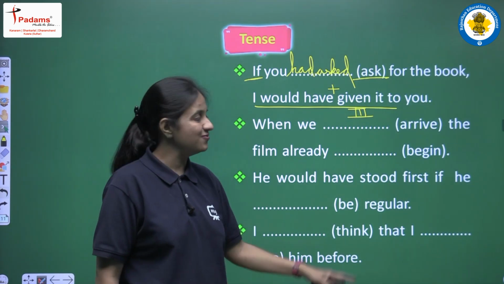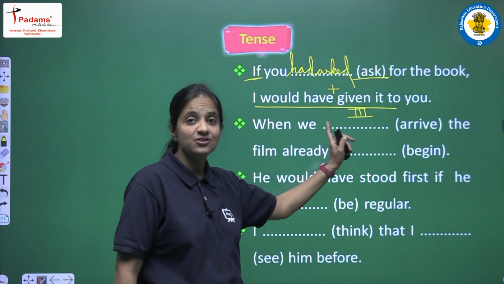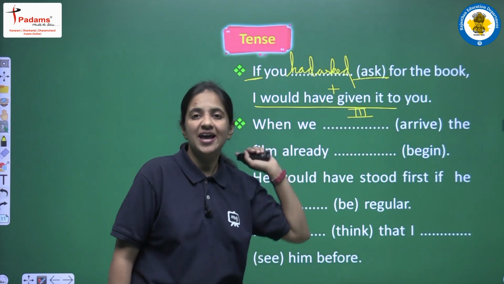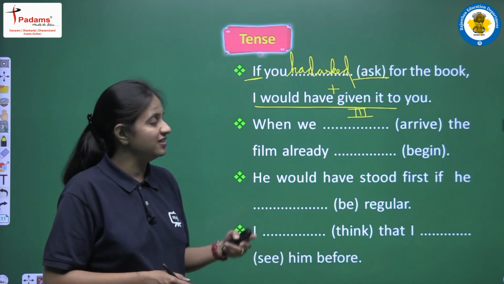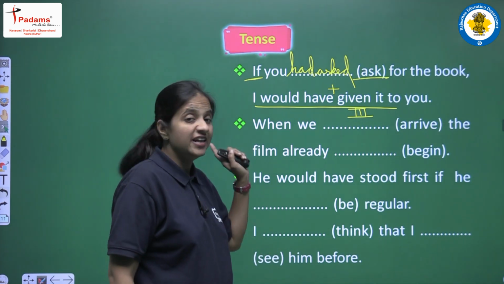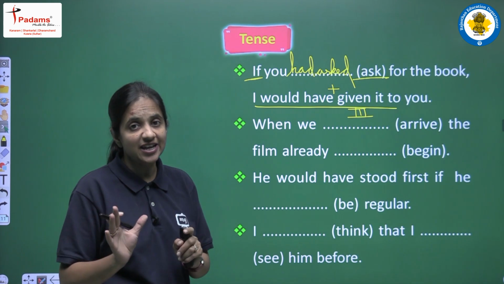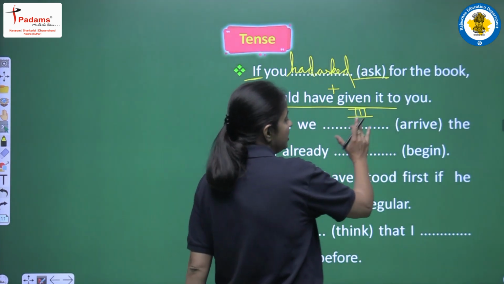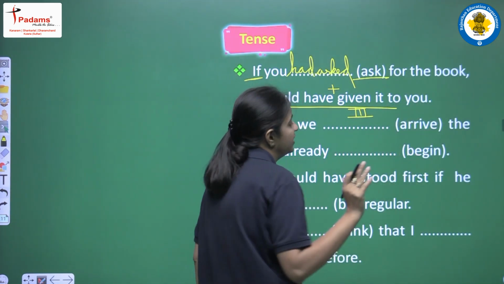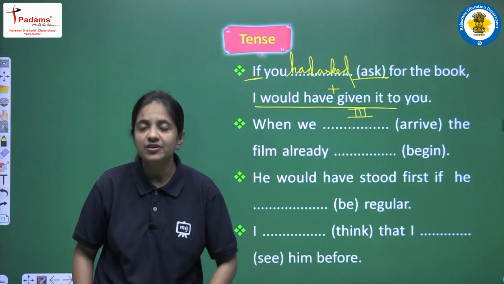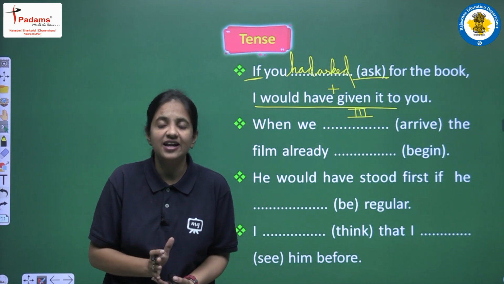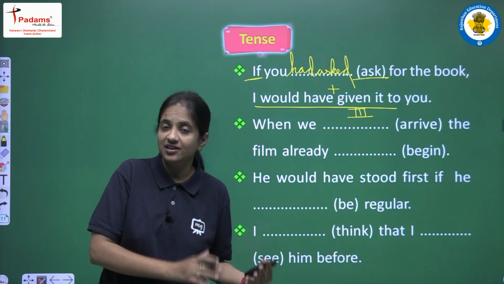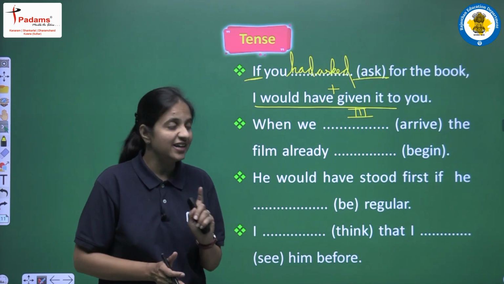So in this sentence we are having two blanks, we are having two main verbs, and we have to fill both the blanks, we have to complete the sentence. So now let's read the sentence one more time very carefully. The sentence is: when we arrive the film already begin. So we are having two different actions, and in these actions one action is there that actually completed prior. So we have to recognize that action first.